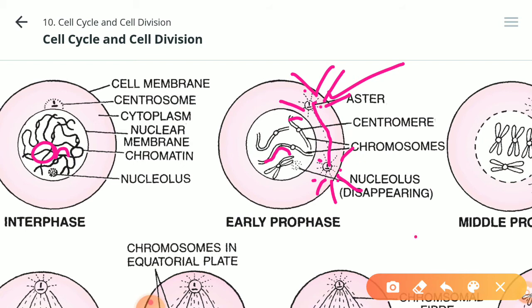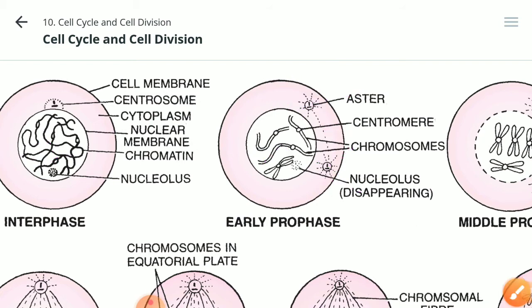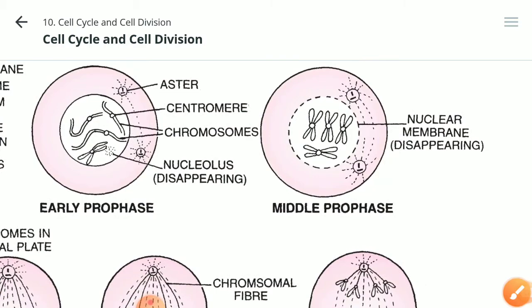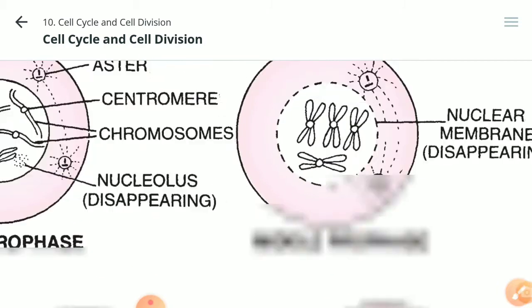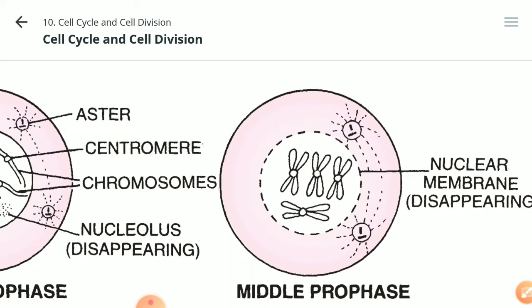And further, this is the early prophase. Then in the later prophase, the mid prophase and late prophase, what happened? You can see here what has happened in this cell. The chromatin fiber has become sufficiently thick and is visible to us as chromosomes. And the nuclear membrane has slowly disappeared. Earlier there was a nucleolus here.